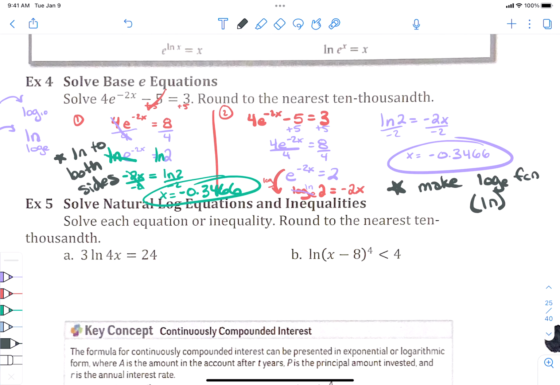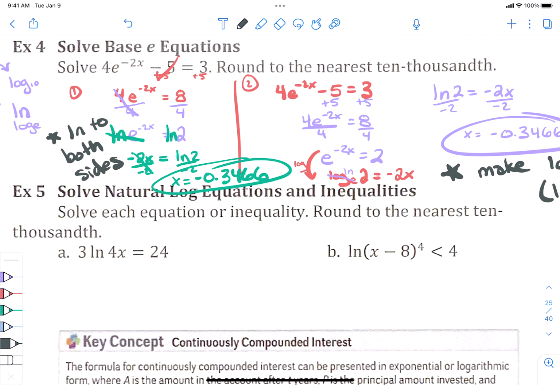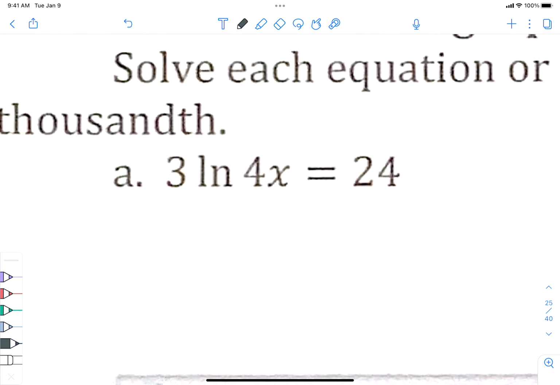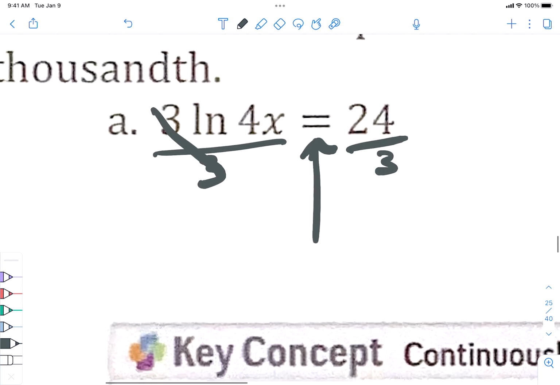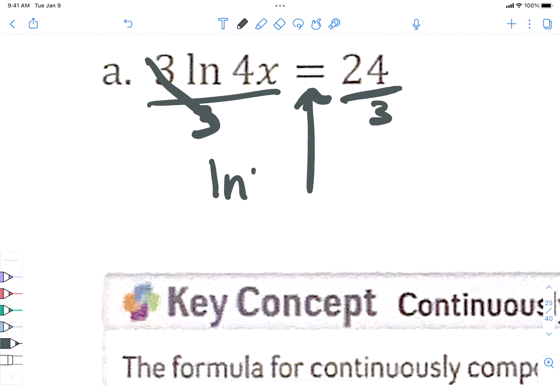All right, now let's solve some more stuff. Example 5. Are we ready? Okay, here is my equal sign. And let's do some things. What would you like to do? You could move the 3 behind, but then you have to cube the 4 and cube the x, and I don't want to do that. Let's divide the 3 over, because 24 divides by 3 nicely, doesn't it? We have ln of 4x equals 8.